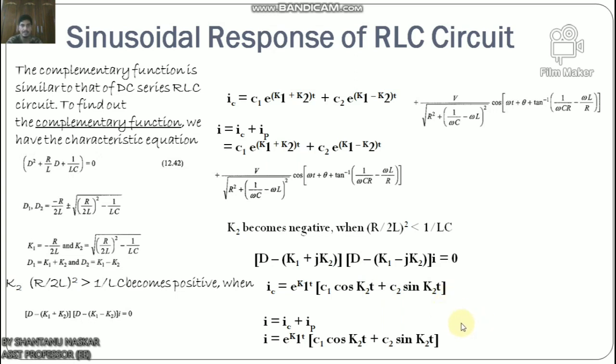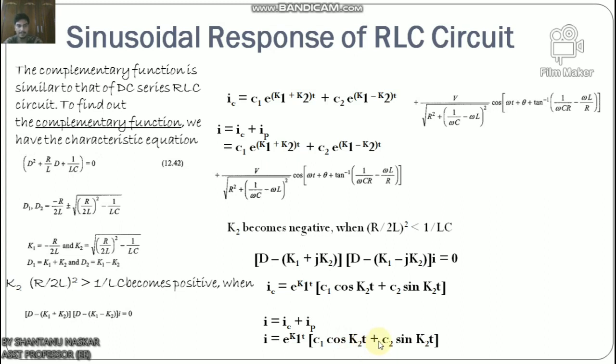The solution is then I_C equals e^(K1 t) times (C1 cos K2t plus C2 sin K2t). Therefore the complete solution is I equals I_C plus I_P, with e^(K1 t) and within the third bracket this equation.